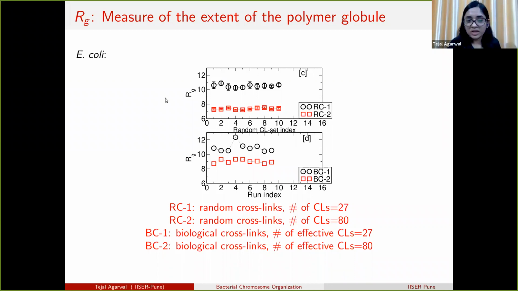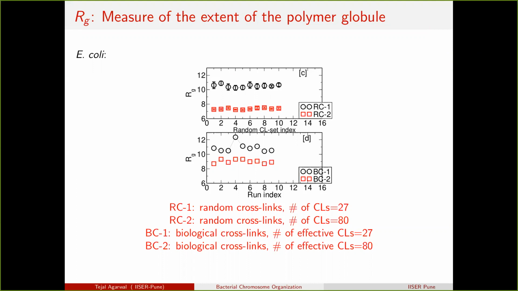We have also done a similar quantification for another bacterial species, but I'll majorly show the results of E. coli. Quantitatively, both have the same conclusion.